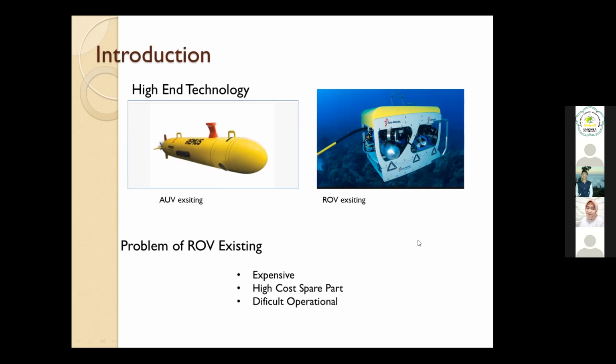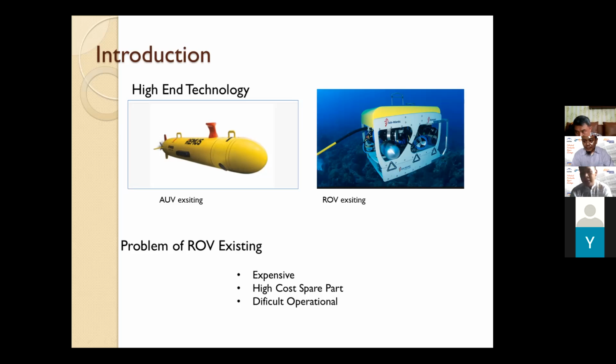And the problem of the ROV is that it is very expensive, with high cost of spare parts and difficult operation.